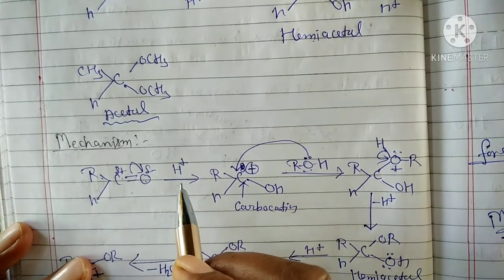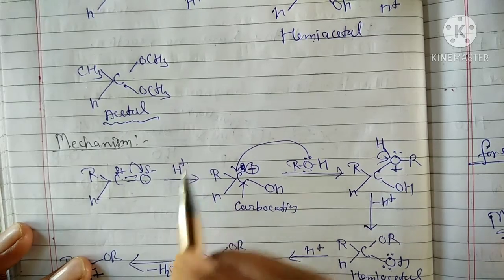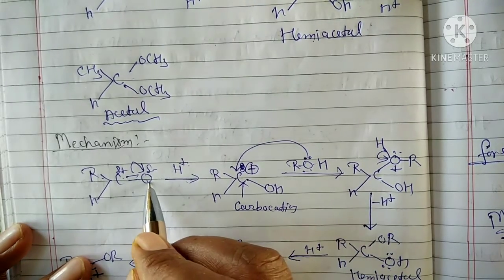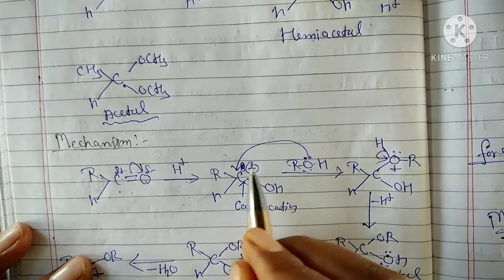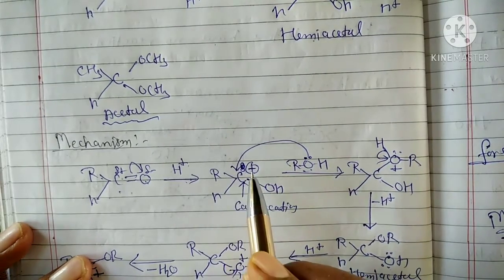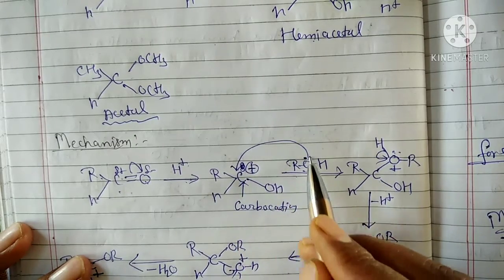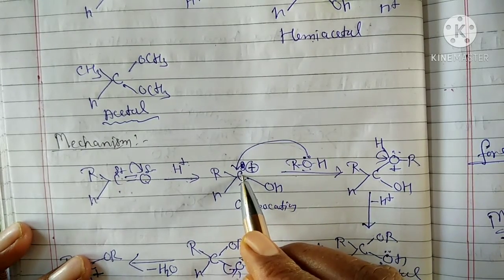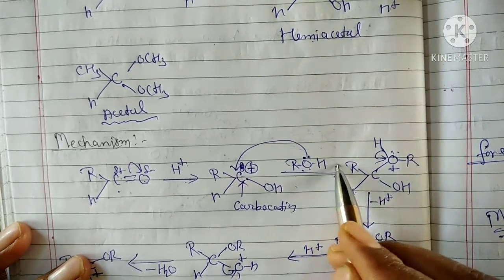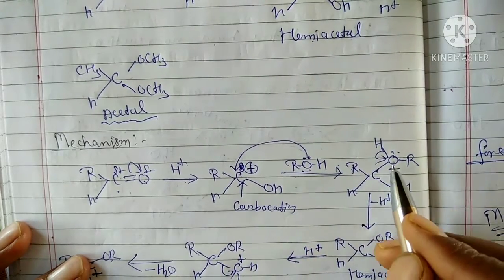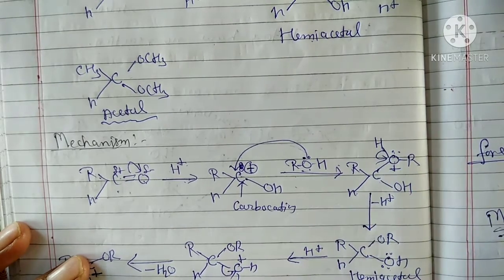RCHO in the acidic medium. Acidic medium means H plus ion. This H plus ion can attack the oxygen atom to form a carbocation, C plus. These carbocations are easily attacked by a nucleophile, and this nucleophile can attack here to form RHOH ROH, with O having a positive charge. This positive charge will be finished after the removal of a hydrogen ion